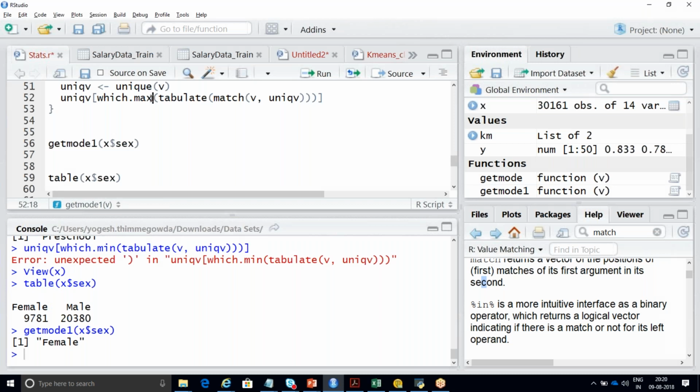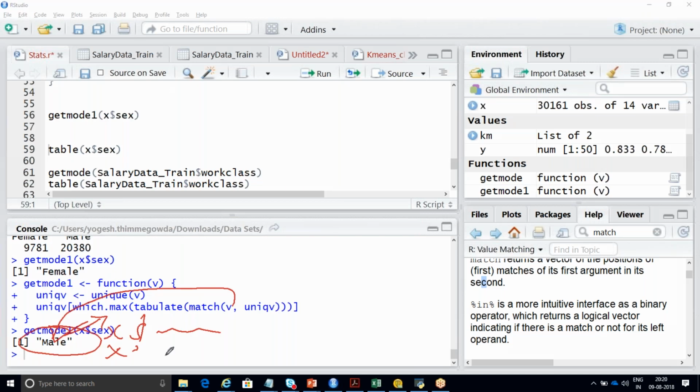See, clear, Rakesh, now? This is nothing but your variable name. That is nothing but your $X marital status, $X education, $X race, $X whatever it can be. That particular column name in your data set.